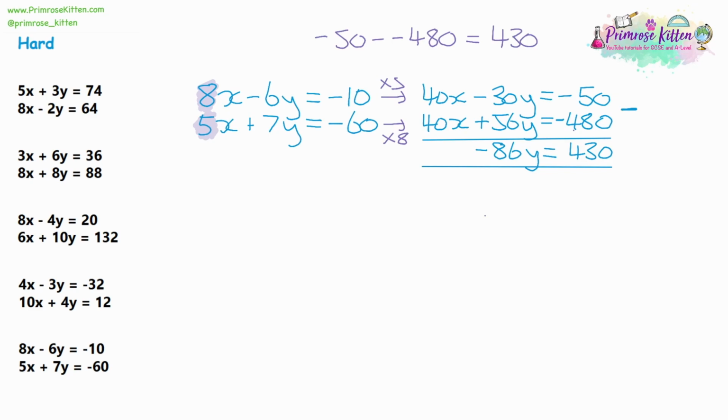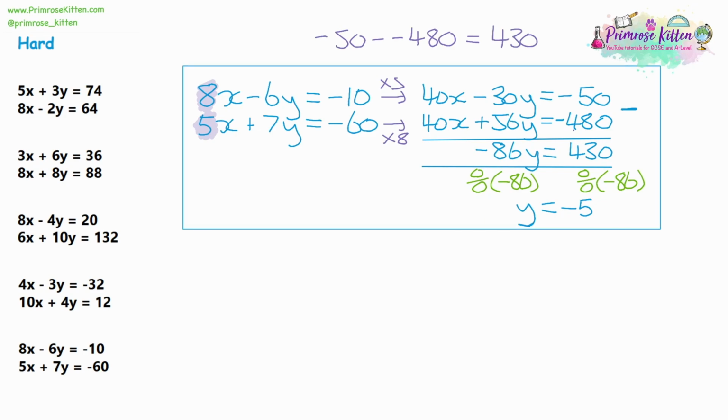So now we can solve the equation. We need to divide by negative 86 on both sides. Divide a number by itself and you get 1, so we've got 1y is equal to, and then 430 divided by 86 should give us 5. We divide by negative, it will give you negative 5.